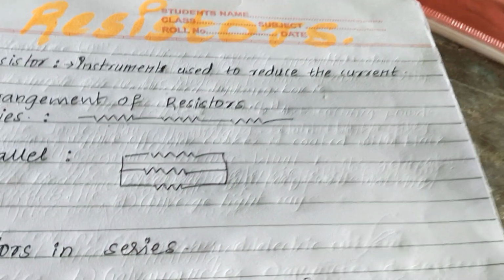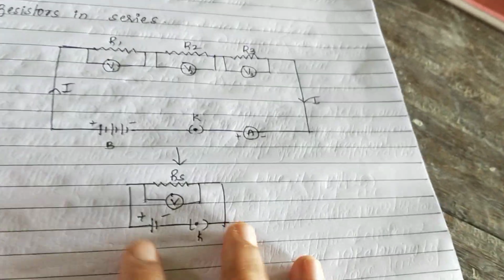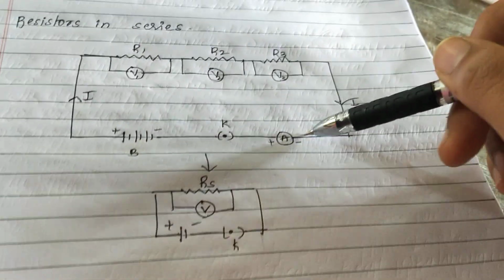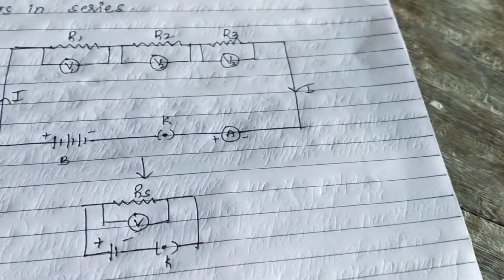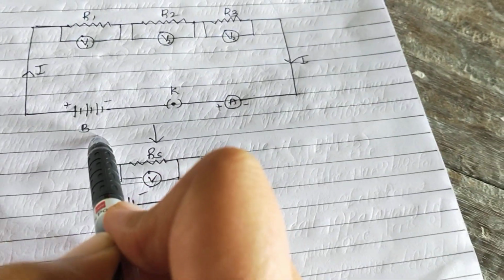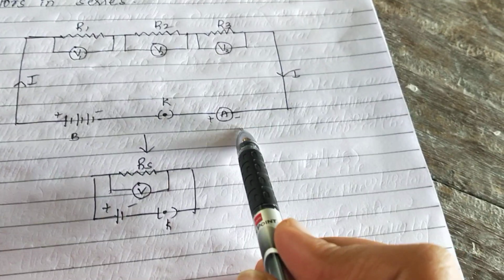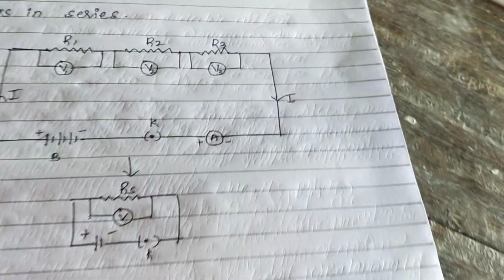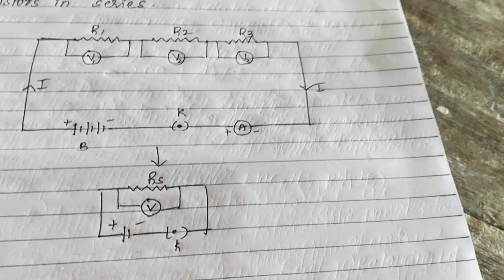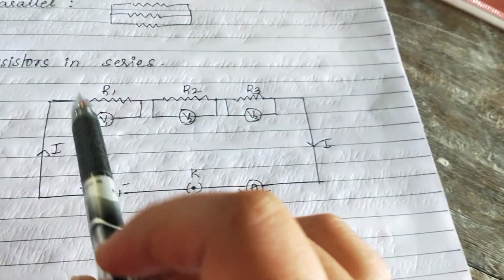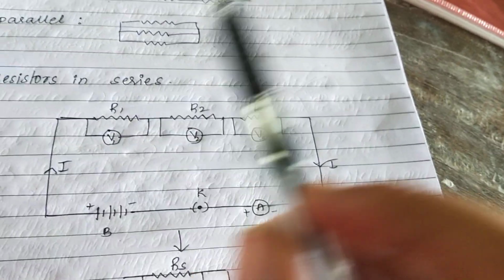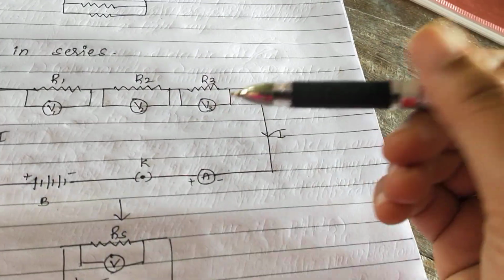Now there are some simple derivations based on the arrangement of resistors in series as well as parallel. First we will see the arrangement of resistors in series. When we talk about the arrangement of resistors, we need to know the simple circuit diagram. Battery, key and ammeter are common things. When we want to know more about resistors and resistance, we add some extra components to it, and then we modify the electrical circuit.